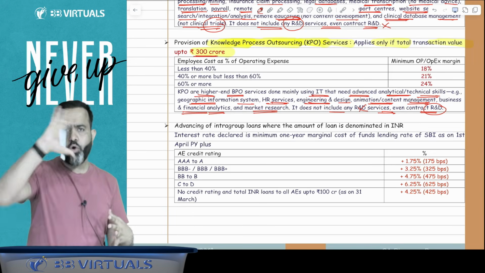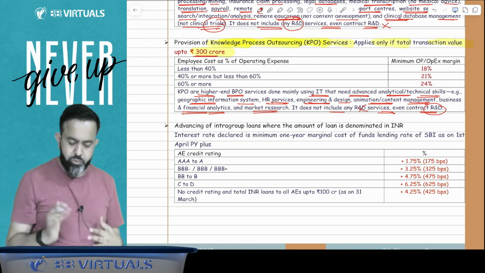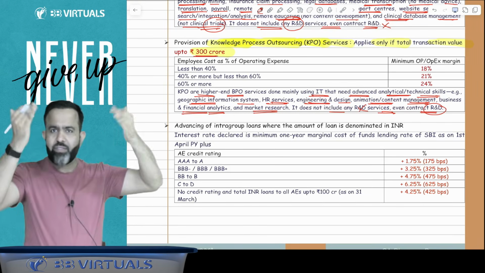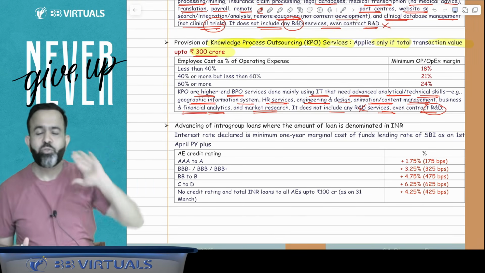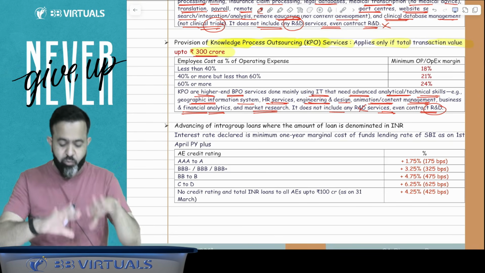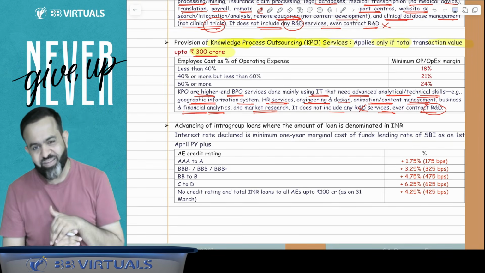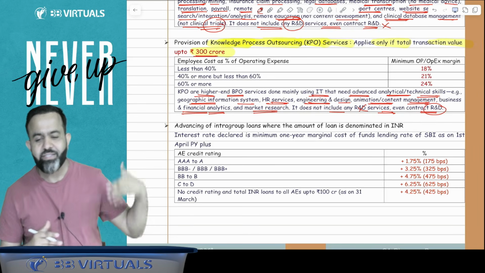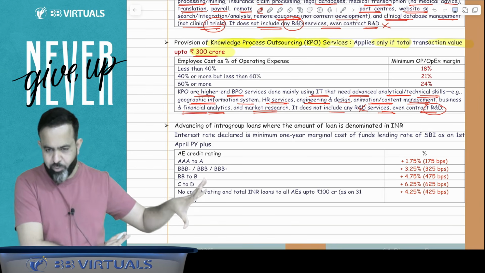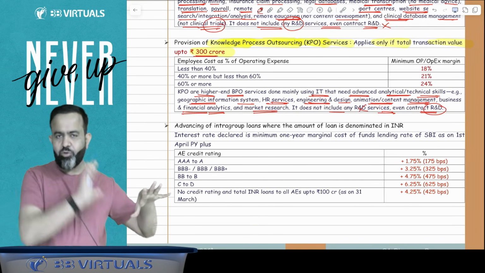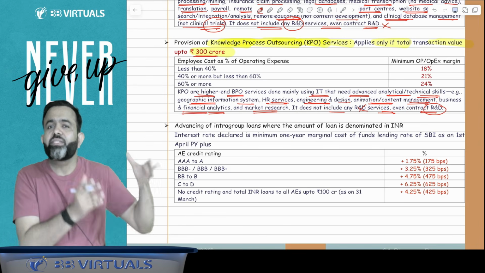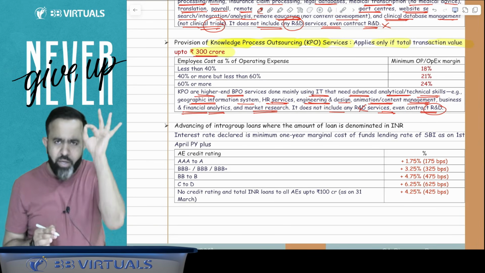Now guys, if your enterprise is providing KPO service, knowledge process outsourcing, then how much profit should you declare? First, what is your employee cost? Because KPO is basically an employee-based service. If you provide KPO service to your associate enterprise, what is your percentage of employee cost?